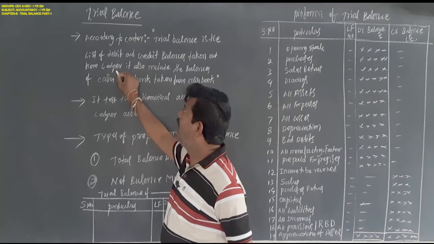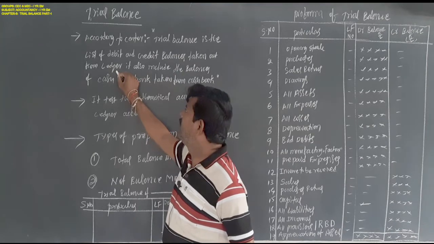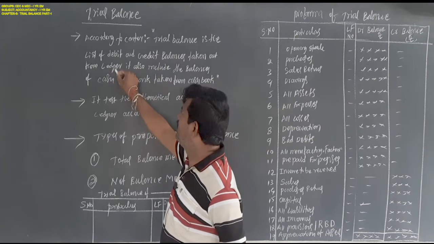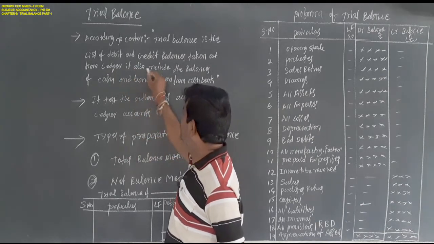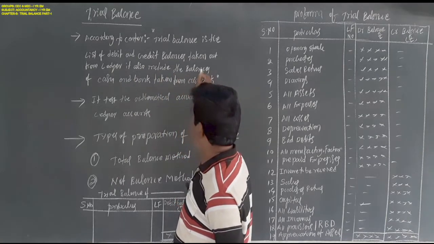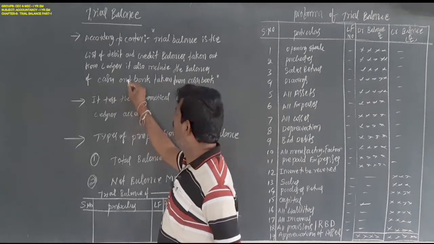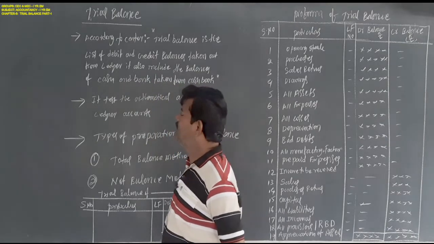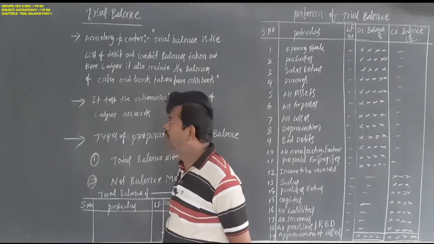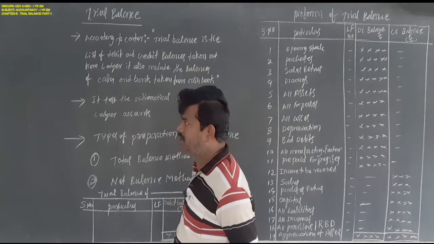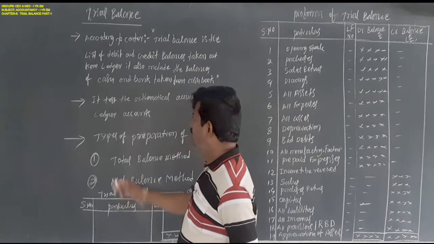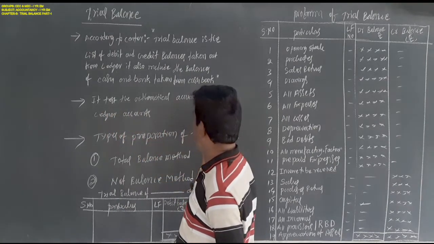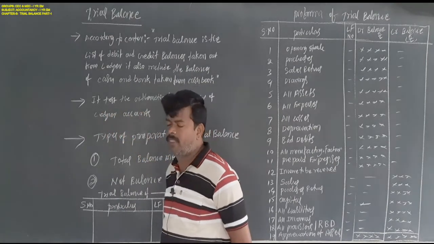So all ledger balances will be taken, debit balances as well as credit balances, from the ledgers. It includes the balances of cash and bank taken from the cash book. This is the trial balance. So what is the main intention of preparing the trial balance? It tests the arithmetical accuracy of ledger accounts.